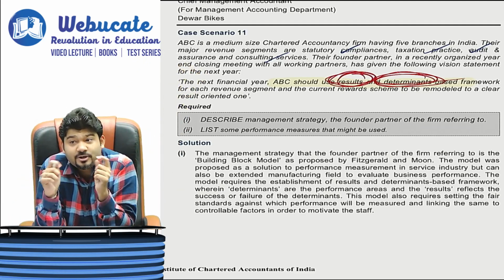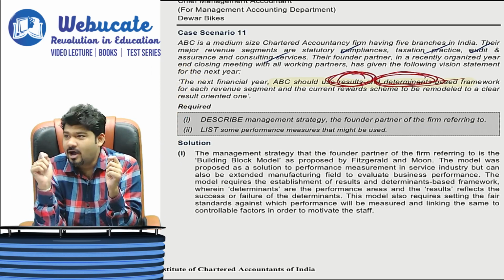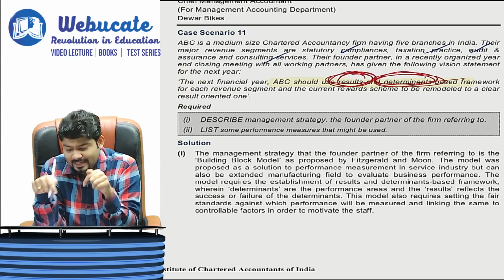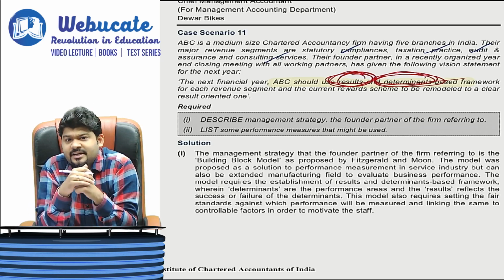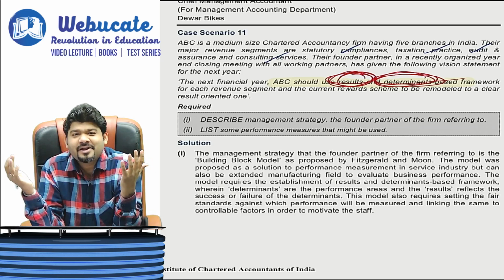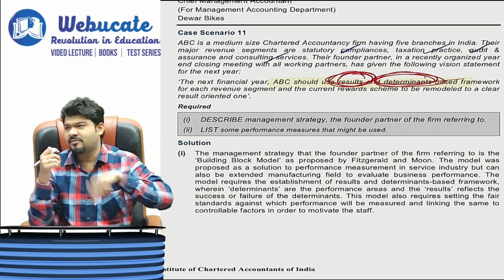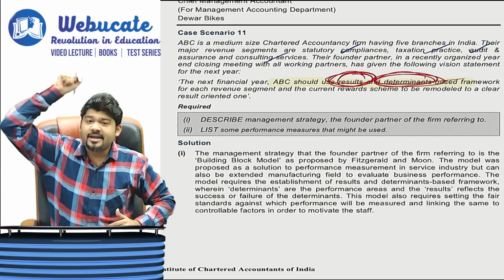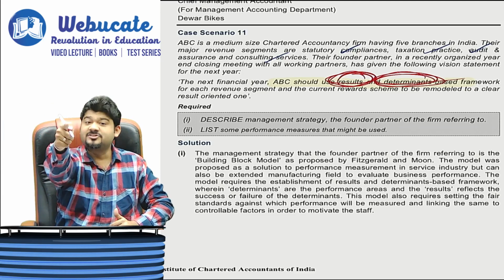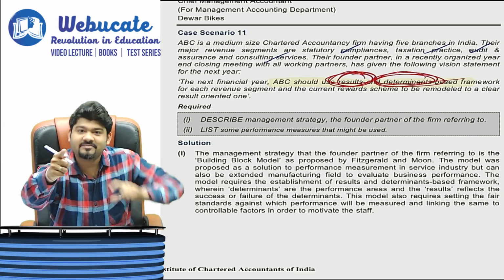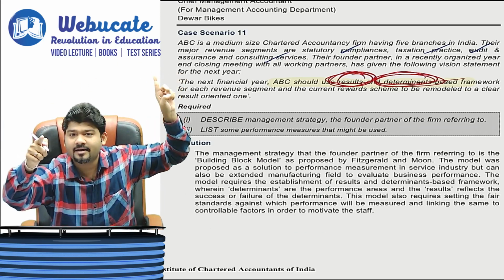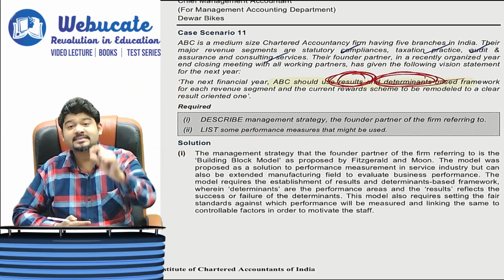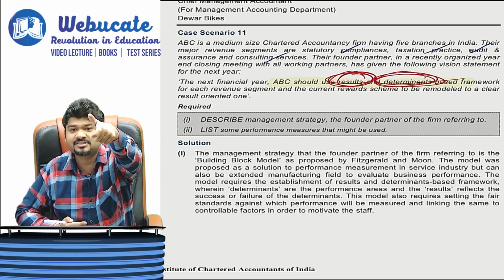This is where you should have an idea of all the models. If the examiner asks me to tell something about the results and determinants framework, I should be ready with my answer. As soon as I hear the words results and determinants, I know they are speaking of the building block model, developed by Fitzgerald and Moon in Australia, but now used throughout the world, especially in service-oriented industries.